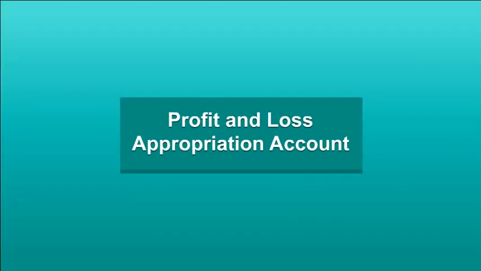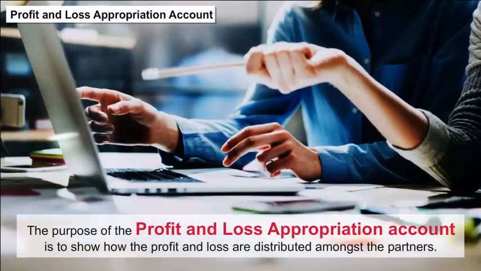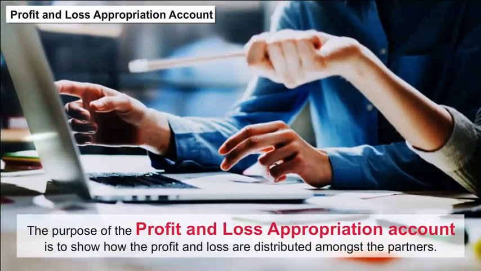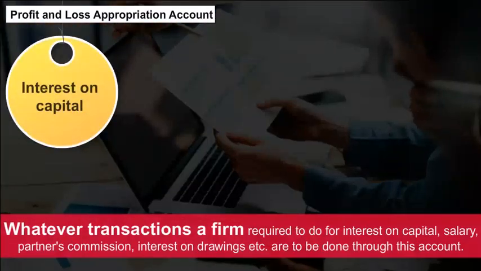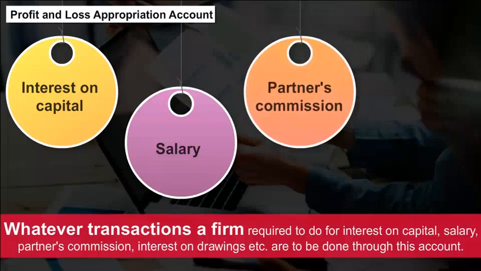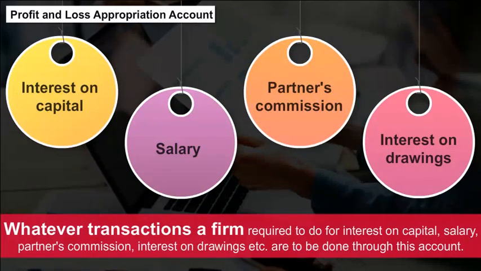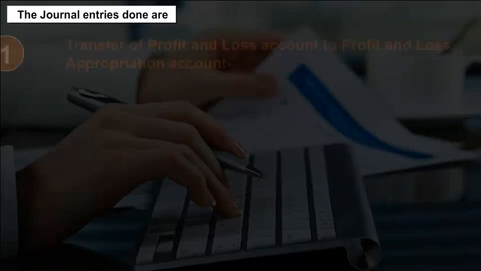Profit and loss appropriation account. The purpose of the profit and loss appropriation account is to show how the profit and loss are distributed amongst the partners. Whatever transactions a firm is required to do for interest on capital, salary, partners' commissions, interest on drawings, etc., are to be done through this account. The profit and loss appropriation account starts with net profit or net loss, which is transferred to the profit and loss account. The journal entries done are: